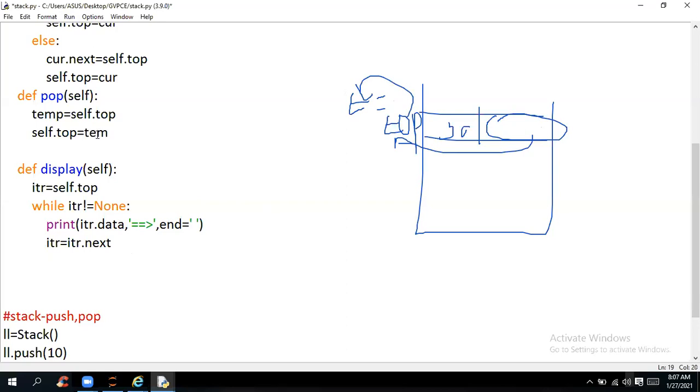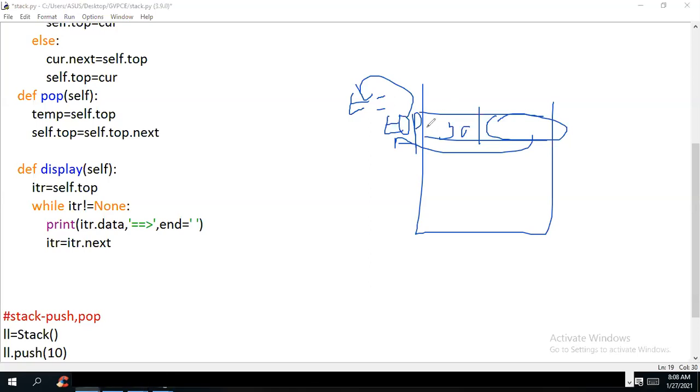It is stored in a temp variable. So either you can mention assign temp directly, so temp address will be assigned, temp dot next. Temp's next will be stored, or you can mention self dot top dot next, because right now top is also pointing to the same node, right? So what happened? Top's next will be assigned to top. I'm just reassigning it. Clear?